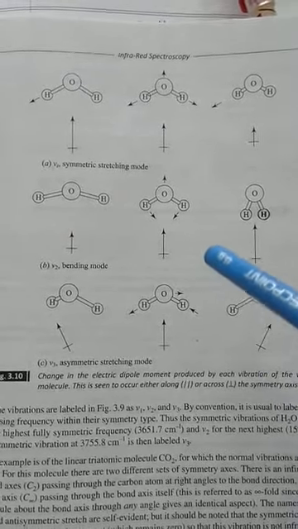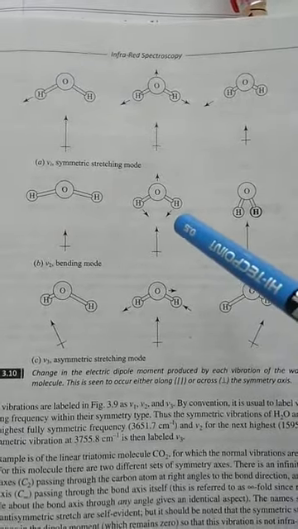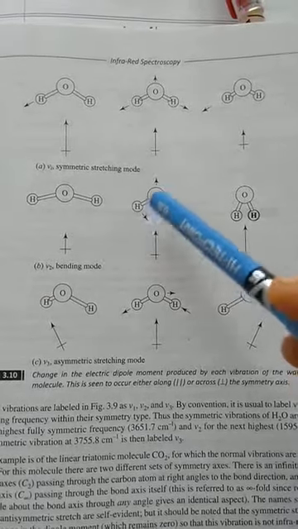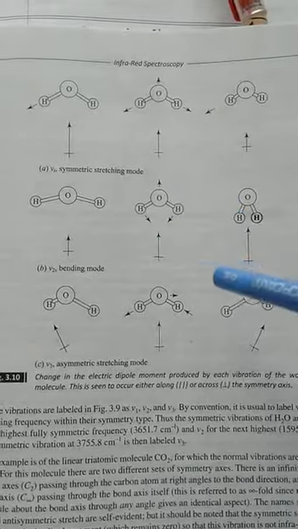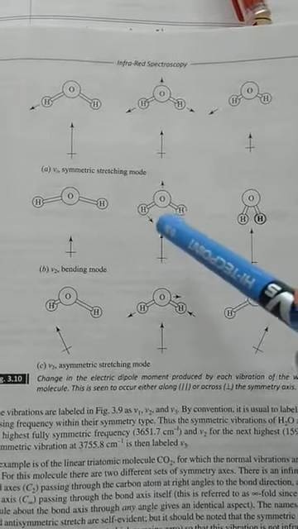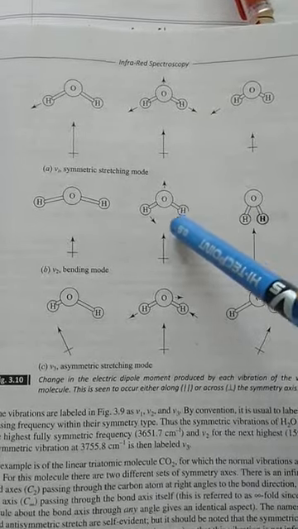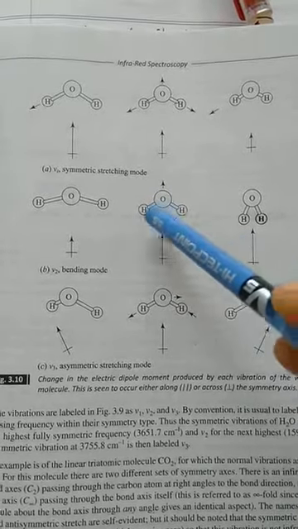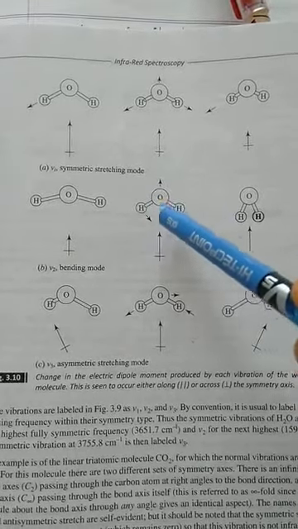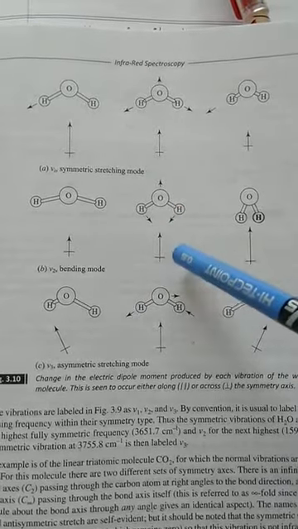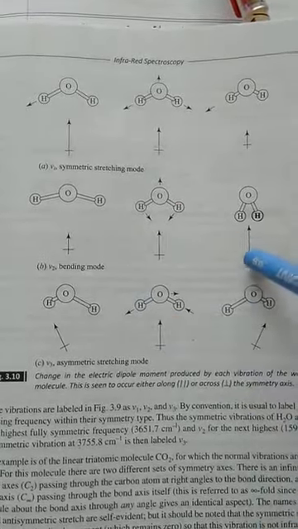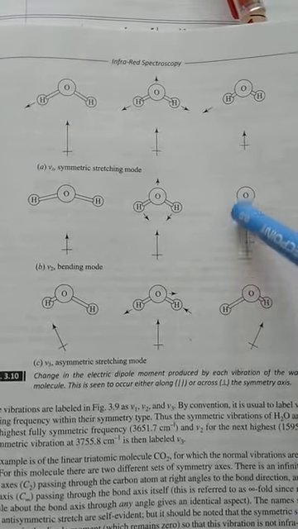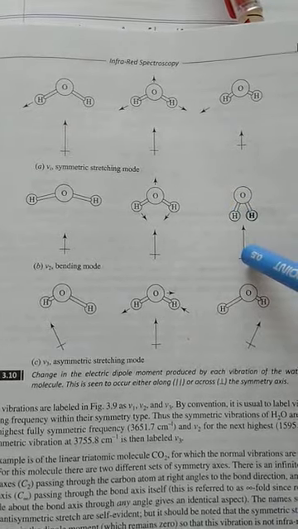In the next example we will show you the symmetrical bending mode. This is basically known as the scissoring mode. I have already shared a video for different bending modes, just have a look. At a particular instant, this is the normal water molecule, it has some dipole, and when both OH bonds come closer to each other, this situation will arise. And there we know that because this bond becomes a little bit elongated, the dipole will increase.